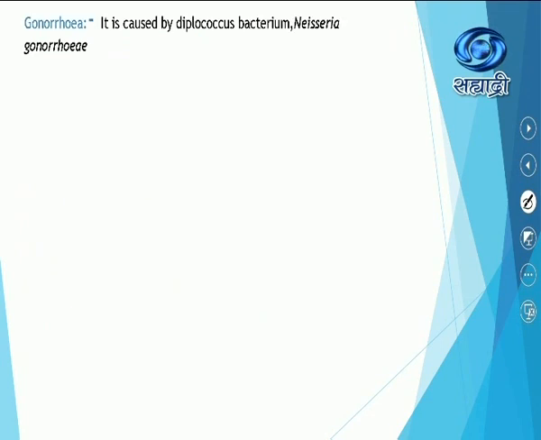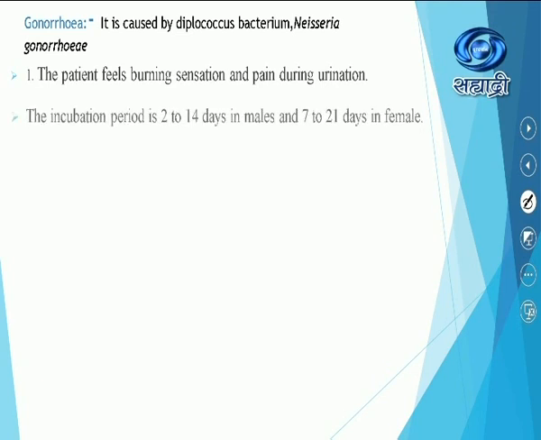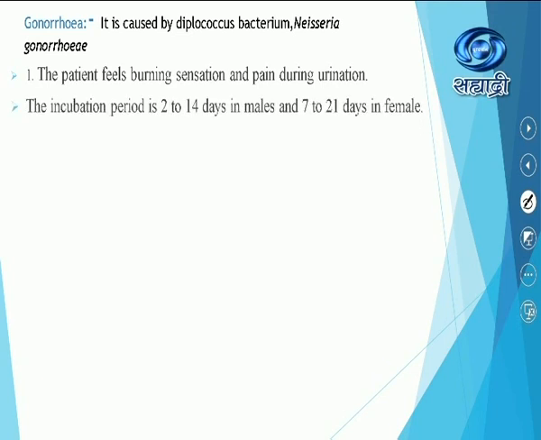Now, in short, what are gonorrhea and syphilis? Gonorrhea is caused by the diplococcus bacterium Neisseria gonorrhoeae. The patient feels a burning sensation and pain during urination. These are some of the symptoms. The incubation period is 2 to 14 days in males and 7 to 21 days in females.